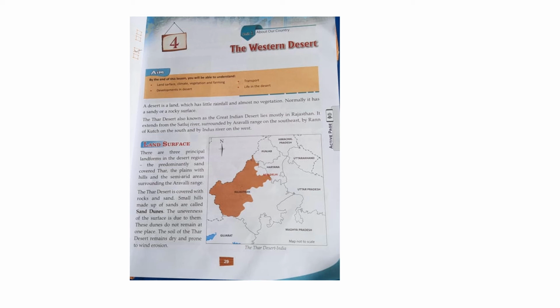Sometimes strong winds blow here and carry a large amount of sand with them. They can shift the sand dunes. So these sand dunes do not remain in one place. The soil of the desert remains dry only. There are very few streams in the Thar Desert. They mostly remain dry. Luni is the most important river here.